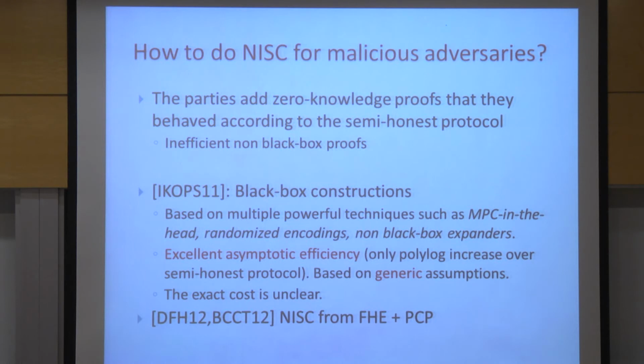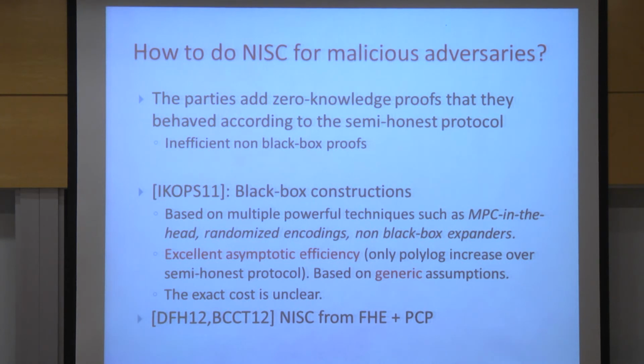And it's all based on generic assumptions, not on specific assumptions like the Diffie-Hellman assumption. The exact cost of implementing this is unclear, because it's unclear to us, and I guess maybe to everyone, how much it's going to cost to implement all of this with all the constants. So when we thought about implementing NISC, this seemed like too hard a way to go.